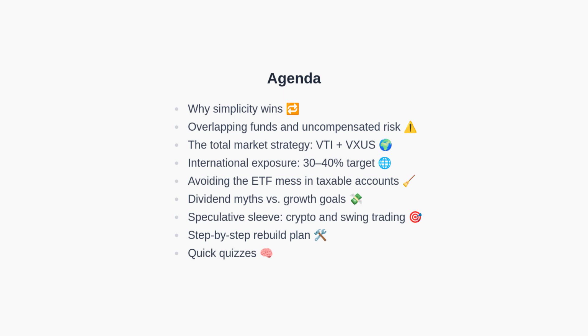Here's our roadmap. First, we discuss why simplicity wins. Next, we unpack overlapping funds and the uncompensated risk they introduce. Then, we get into the total market strategy using VTI and VXUS, including the importance of increasing international exposure into the 30 to 40% range. After that, we'll avoid the ETF mess in taxable accounts and address dividend myths. We will then frame a prudent approach to speculative allocations like crypto and swing trading. Finally, we end with a step-by-step rebuild plan and quick quizzes to reinforce learning.